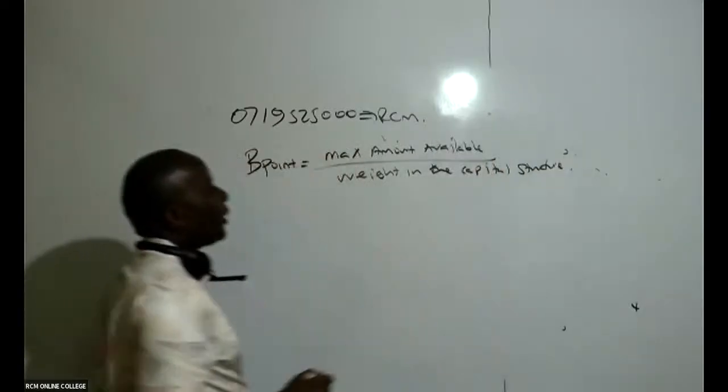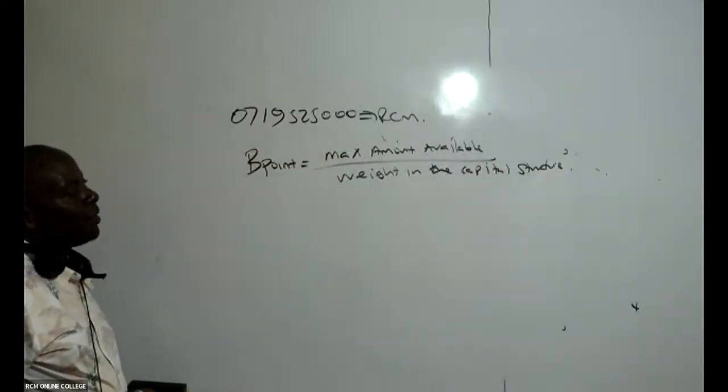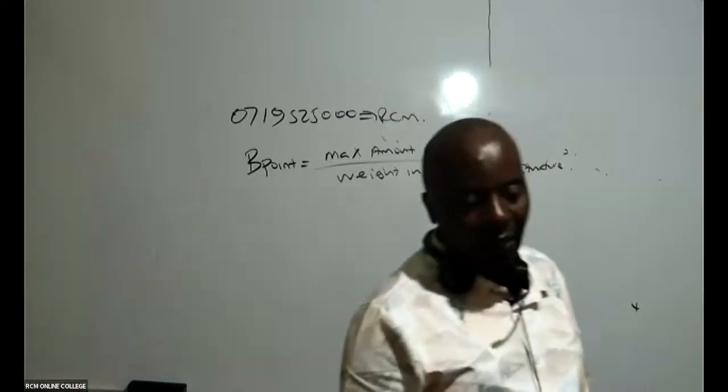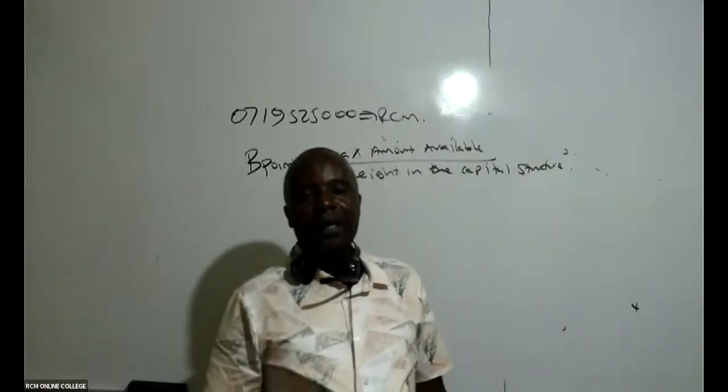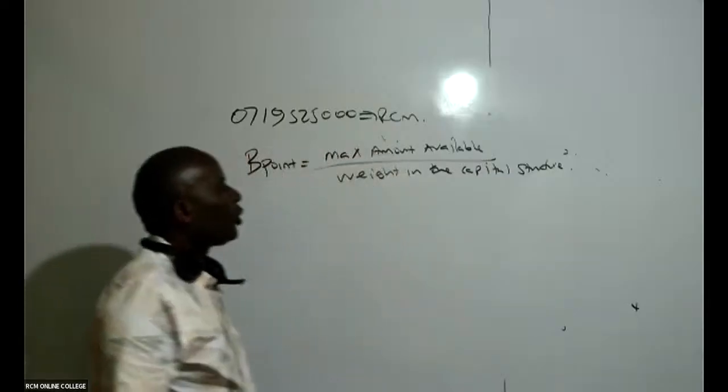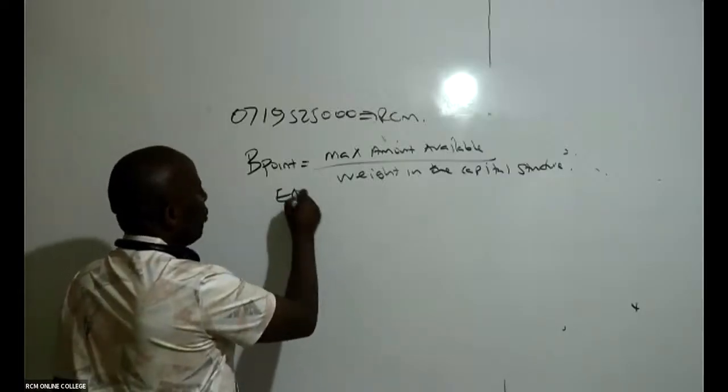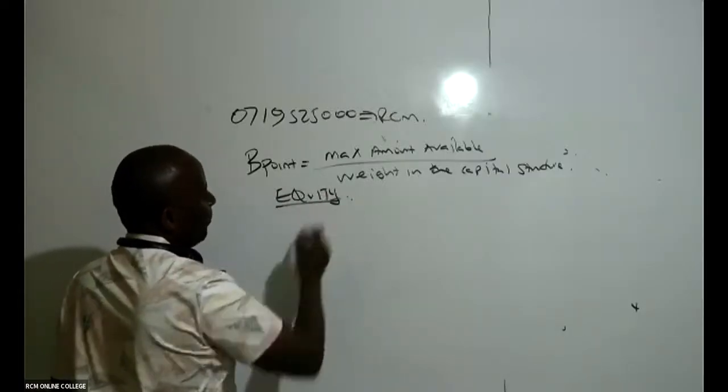This is a very important formula that I want you to write: maximum amount available divided by weight in the capital structure. And we shall get the breakpoint for equity, and for debt.